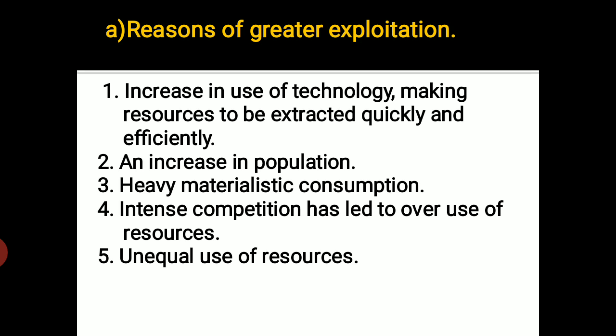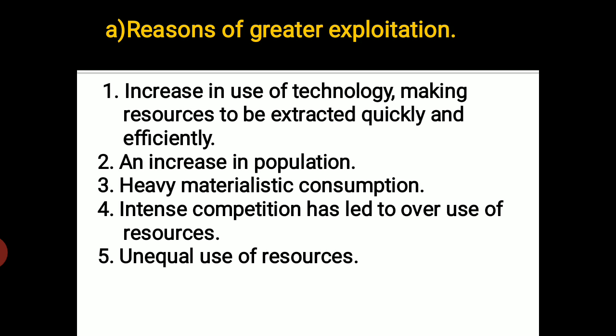We make use of technology, right? Technology helps us to make use of things faster and greater. Now what happens because of this? Because of this, we started getting things quickly, we extract things quickly, so we get things very quickly from nature. So we try to use technology, and using this technology means we are exploiting nature somewhere or the other,